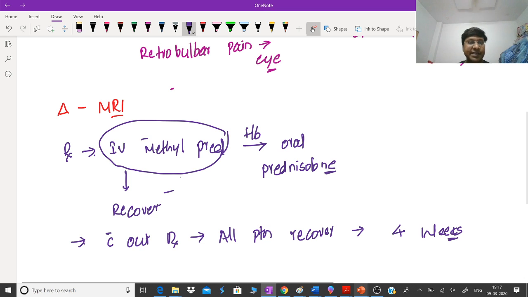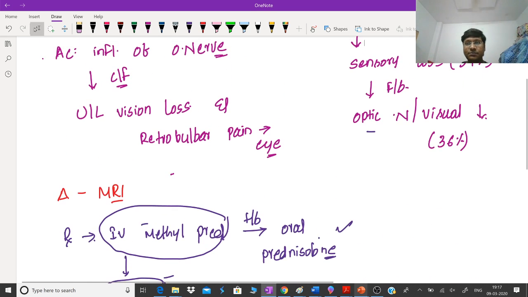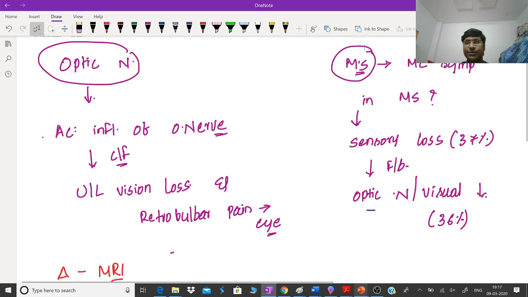So the treatment for optic neuritis is intravenous methylprednisolone followed by oral prednisolone. With that, the patient will recover immediately. Even if you don't give methylprednisolone, the patients will recover within 4 weeks. That is the story of optic neuritis only. Now you take the story of multiple sclerosis.